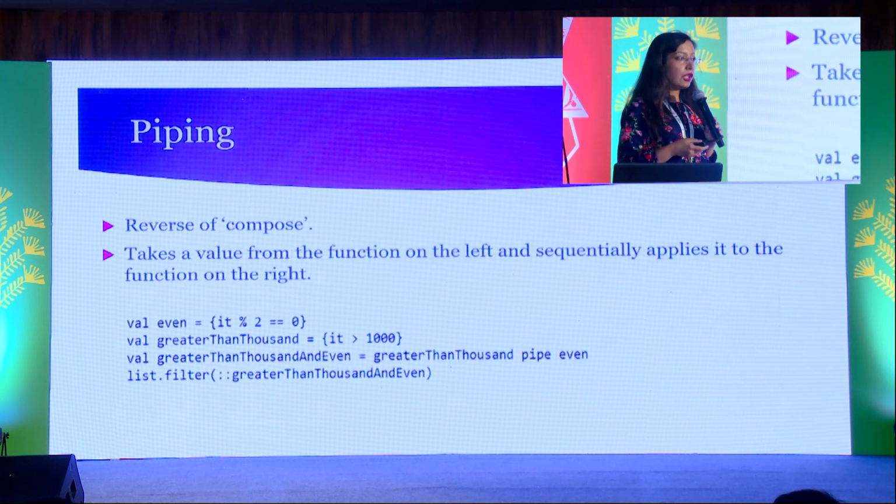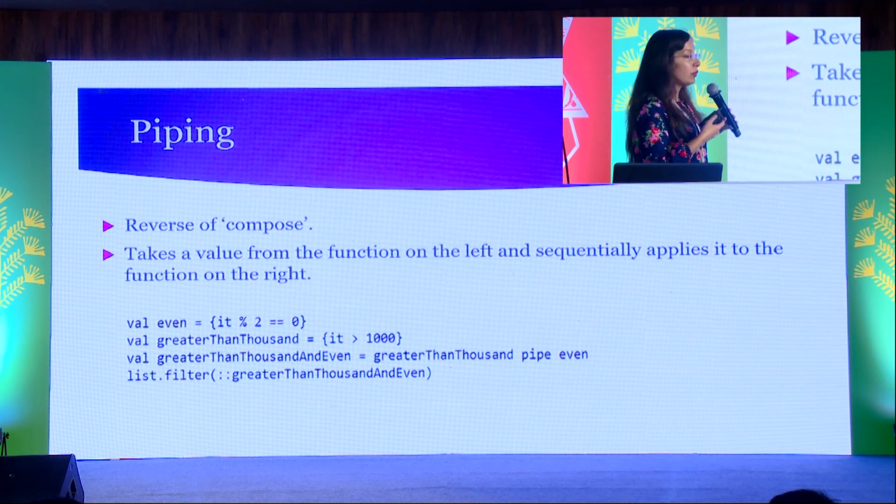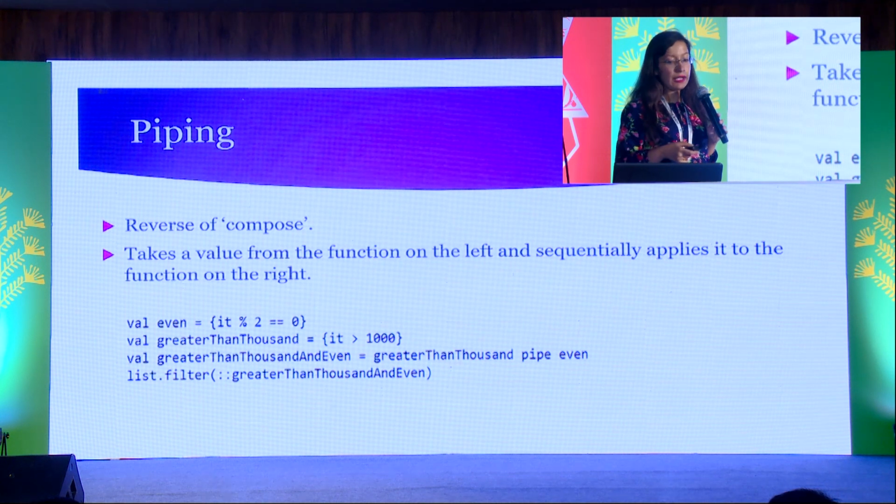Piping. Piping is the reverse of compose. It starts from the left and keeps applying it to everything on the right. So in this case, this is the same example which was there for compose. In this case, it will first evaluate the list for greater than 1000, and whatever is the resulting output, it will provide that to even.